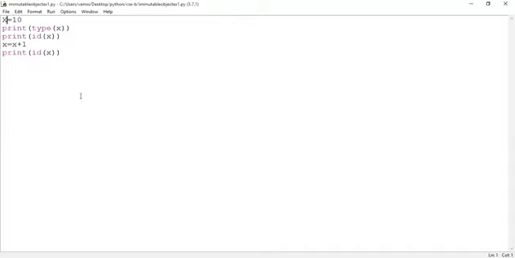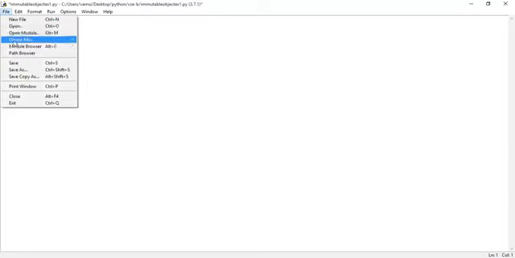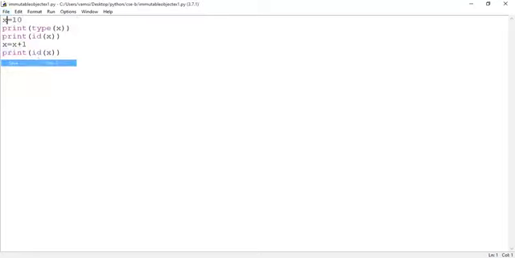So what's the mistake, guys? X is in uppercase, and we have written it in lowercase. That's the problem. So change it to lowercase such that the error will be fixed. Save the logic, then go for execution.